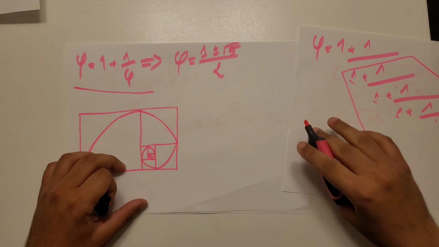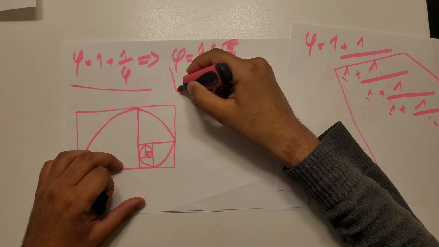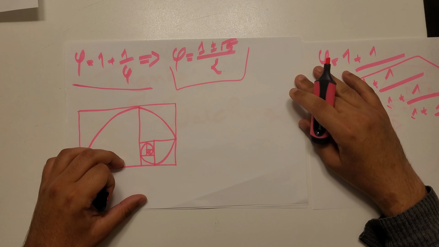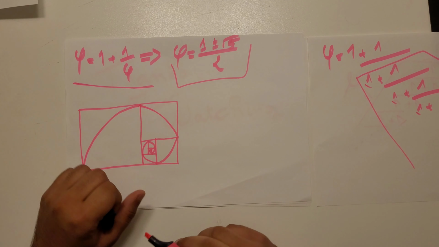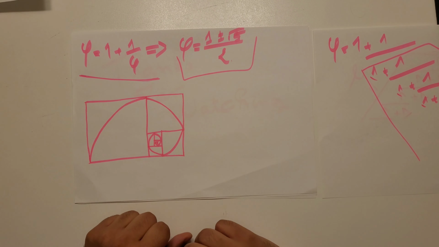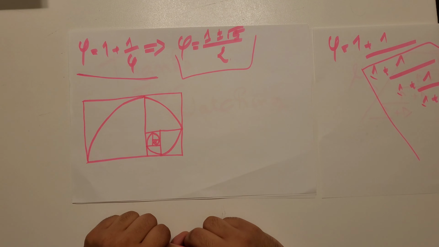Phi equals 1 plus 1 over phi. Solving it gives us the following solution. Phi equals (1 plus or minus the square root of 5) over 2. Which is, ladies and gentlemen, the famous golden ratio.